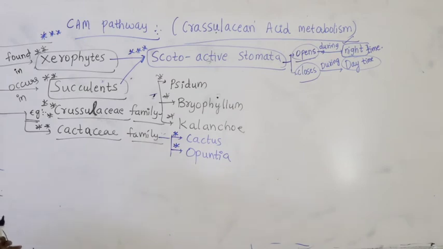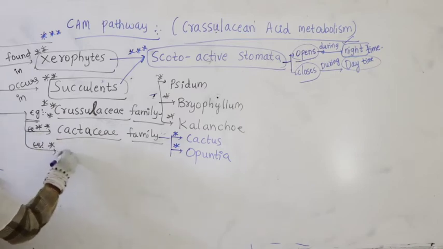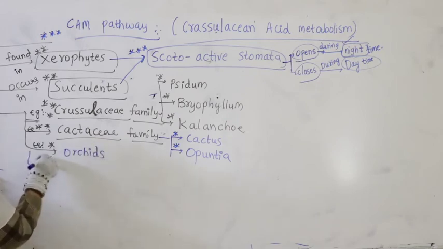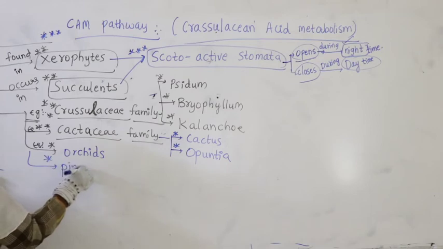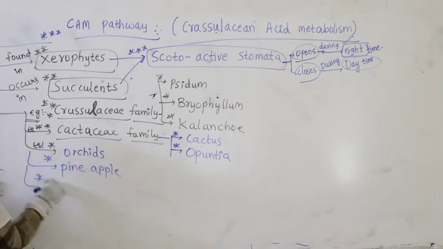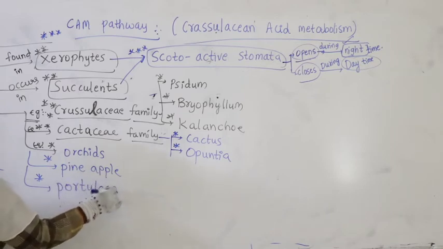These plants undergo the CAM pathway. Apart from this, let us take some more examples. These are all examples I am writing. Even orchids, pineapple, Portulaca.